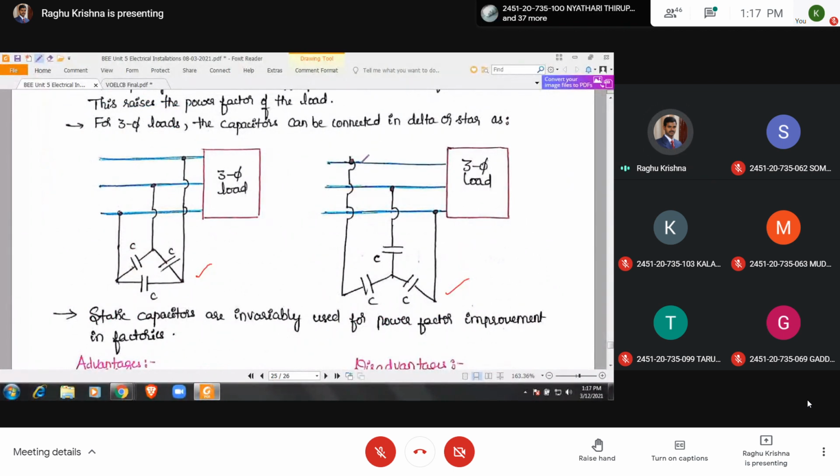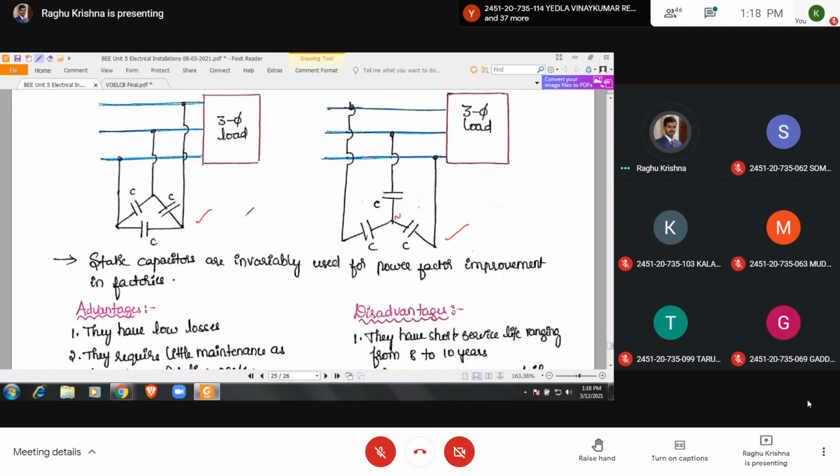So here, how the capacitors are connected. These are connected in star. See here, line 1, line 2, and this is the neutral. So here this is the neutral point. Star connection means one end of the capacitors are connected to form a common point, that is the neutral. Other ends are connected to three phases. Three ends of the capacitors are connected to three phases.